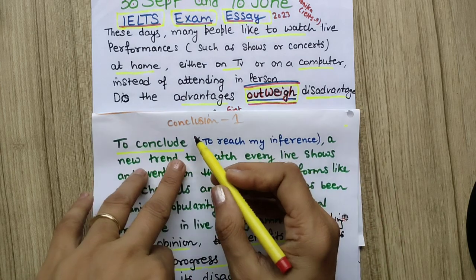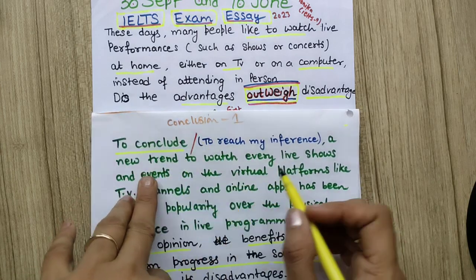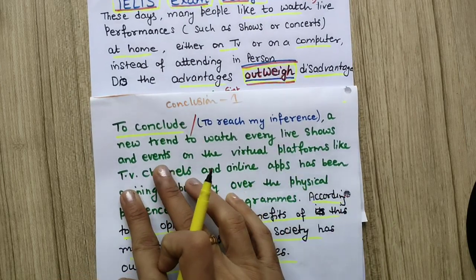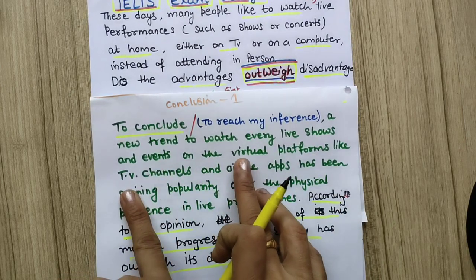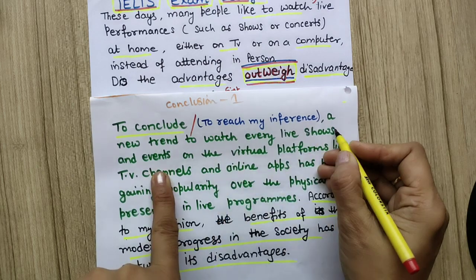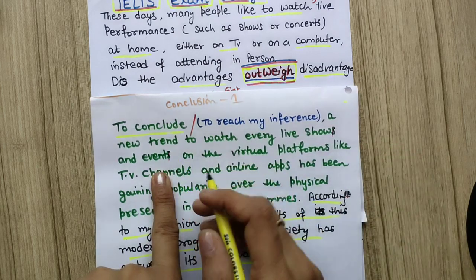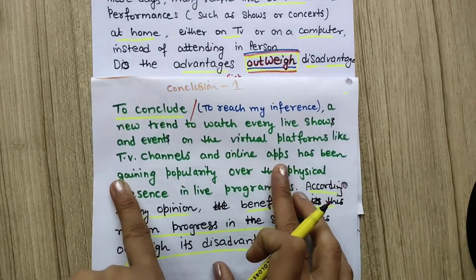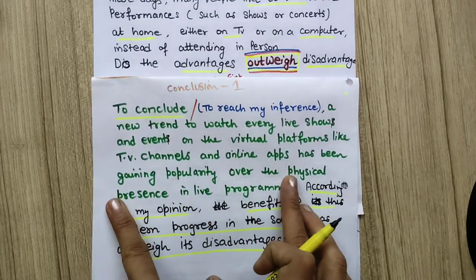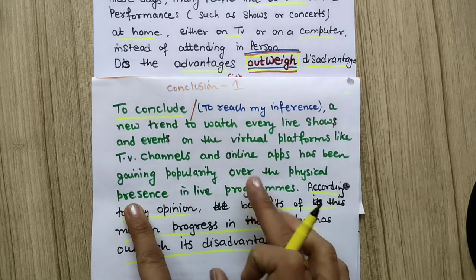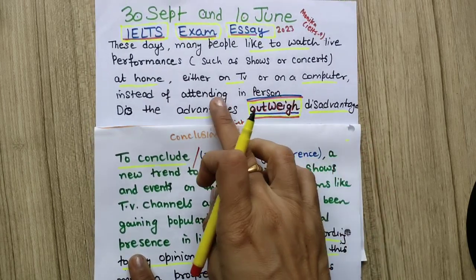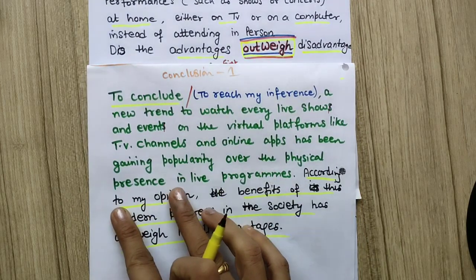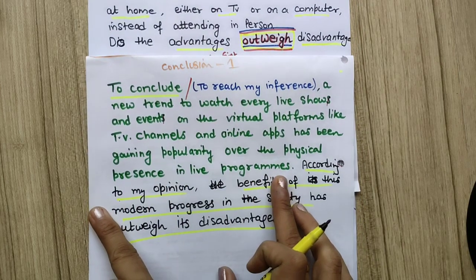Otherwise, this is optional. To conclude, you can start, or to reach my inference, a new trend to watch every live show and event on the virtual platforms like TV channels and online apps has been gaining popularity over the physical. Over means over attending physical, over the physical presence in the programs.